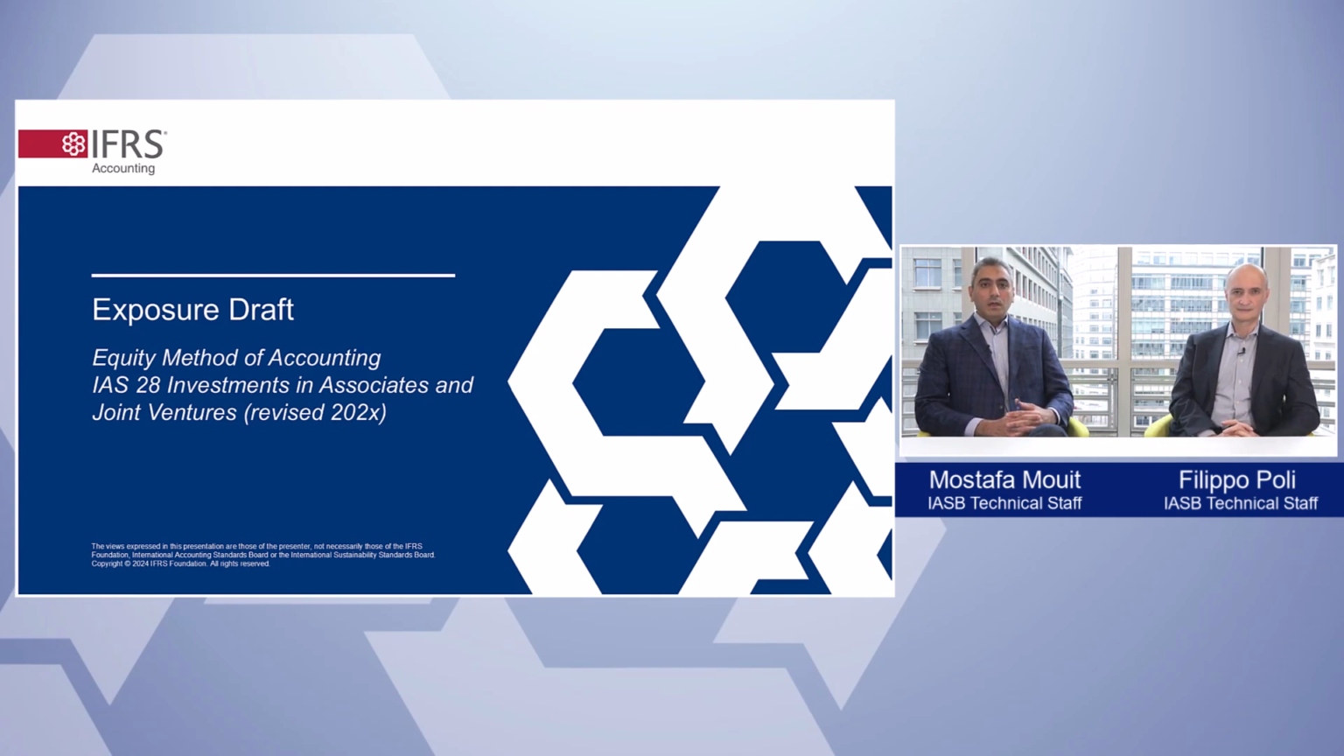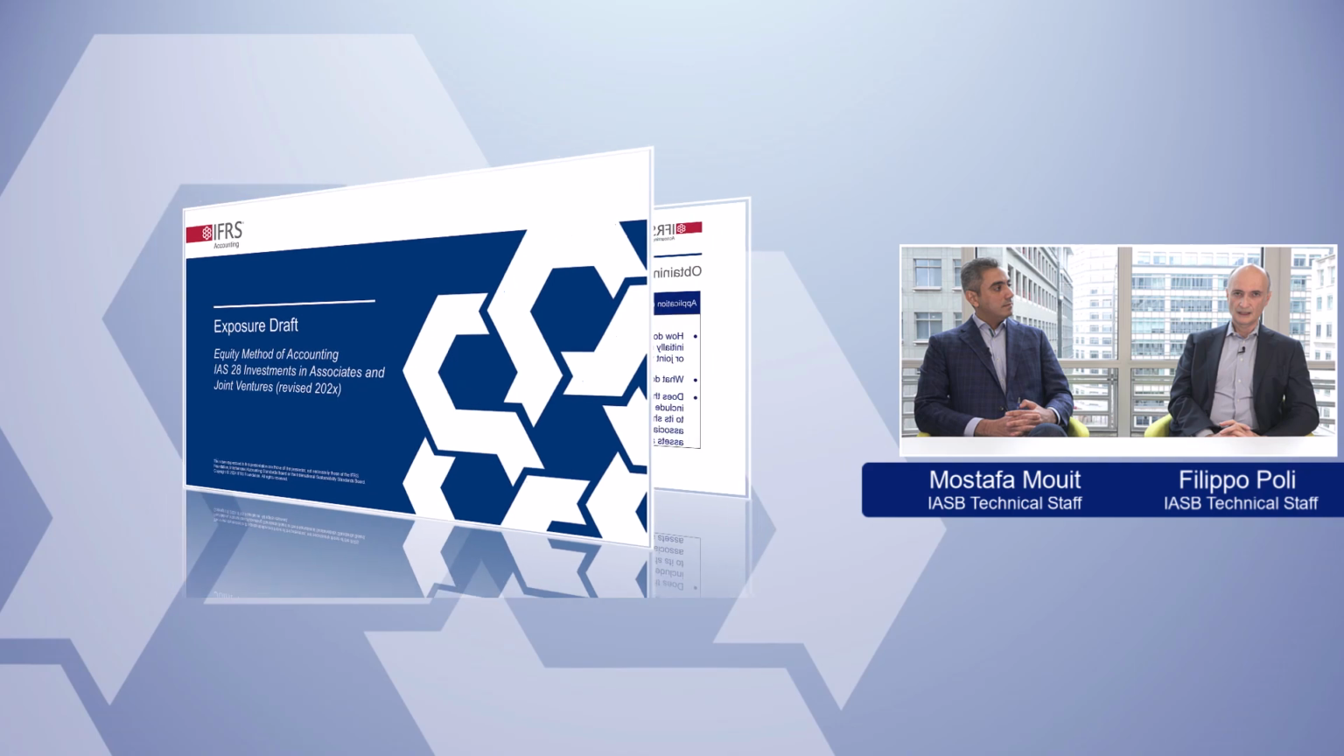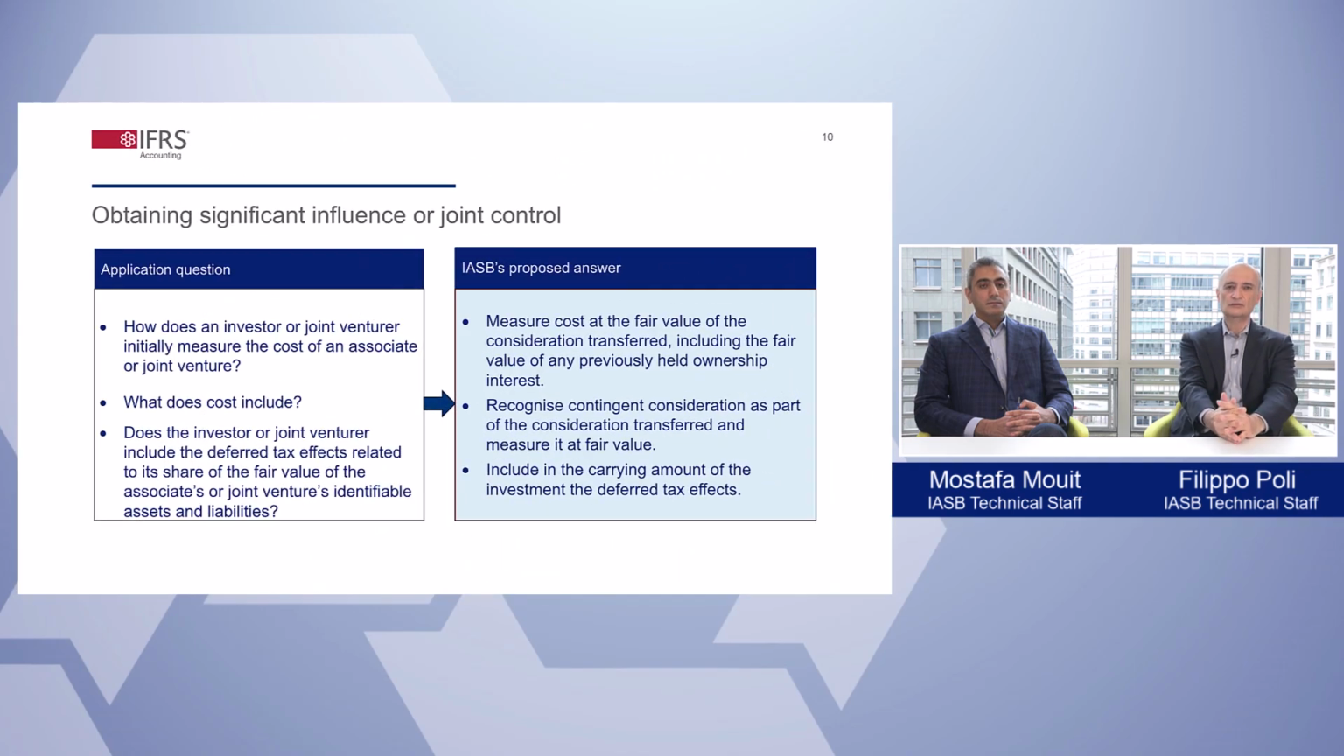Hello everyone. In the previous webcast, we introduced the project. In this webcast, we are diving deeper into the main proposals in the exposure draft. IAS 28 requires an investor to recognize the investment initially at cost. One of the application questions in the project scope asks what should be included in the cost of the investments. What is the IASB proposed answer to the application question?